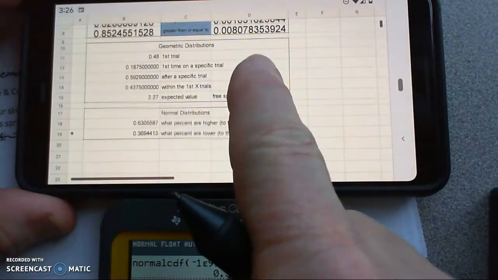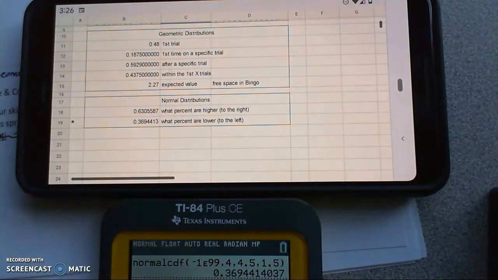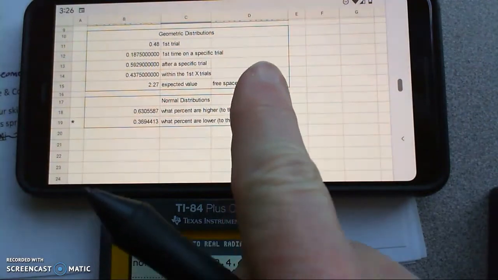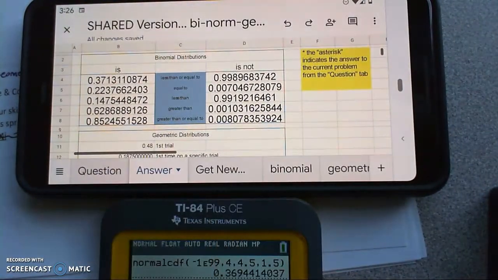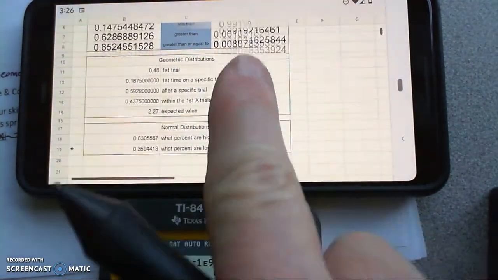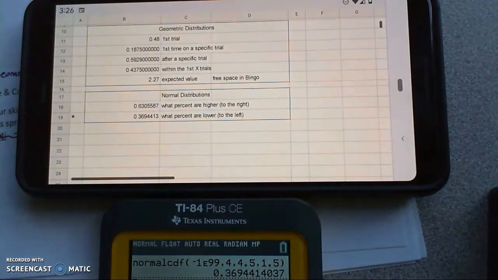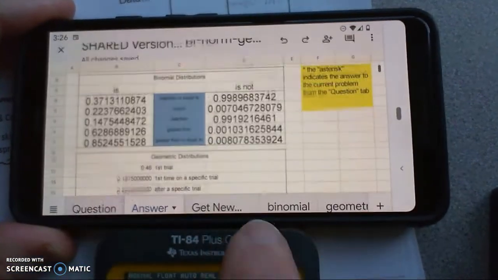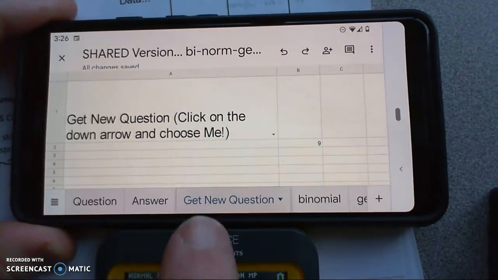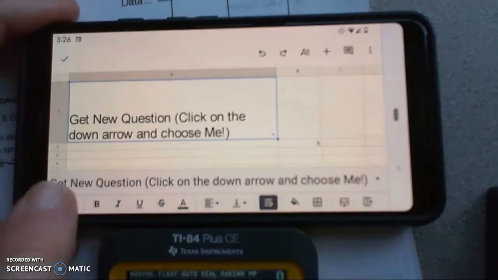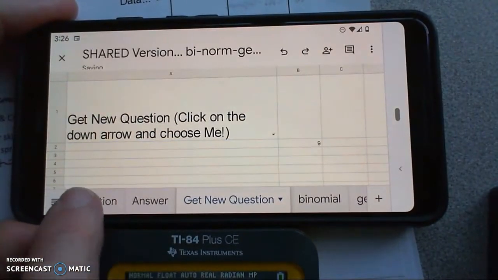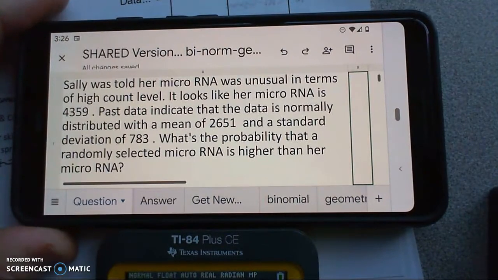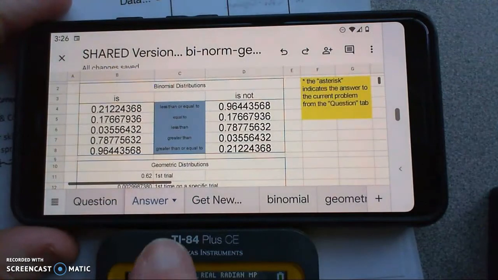I go to my answers. I should find this one under the normal distribution box, versus a geometric versus a binomial distribution. So this app, so to speak, is meant to give you some practice on these things. Okay, let's try a few more so we can get a binomial. All right, so let's go Get New Problem. I'm going to click on that, click on the little plus, go over to the question. Looks like we've got a mean and a standard deviation, so I don't want that one. That's just a normal distribution.